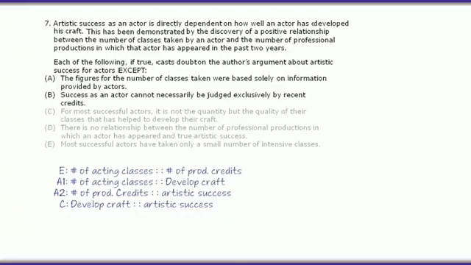Answer choice B is similar to answer choice E. It deepens the gap between recent production credits and artistic success. And it's similar also to answer choice D, in the sense that it comes right at one of the author's assumptions. Answer choices C and E are a bit more subtle as weakeners go. Answer choices B and D are more direct. They bluntly negate the author's assumptions.